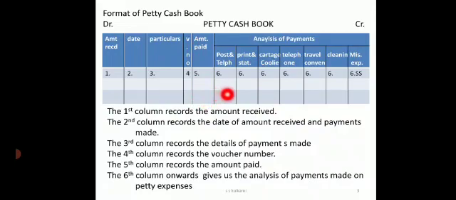Then the sixth column onwards, whatever we are having is giving us a detail of the amount spent on various small expenses. So in the various amount columns which are being analyzed, to know on which expense the amount is more, for that purpose the analysis of payments is being made.